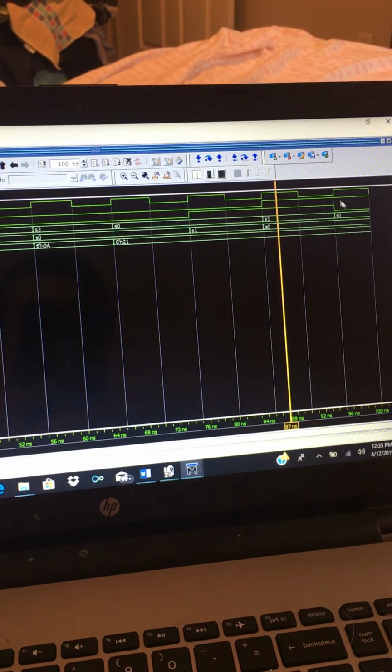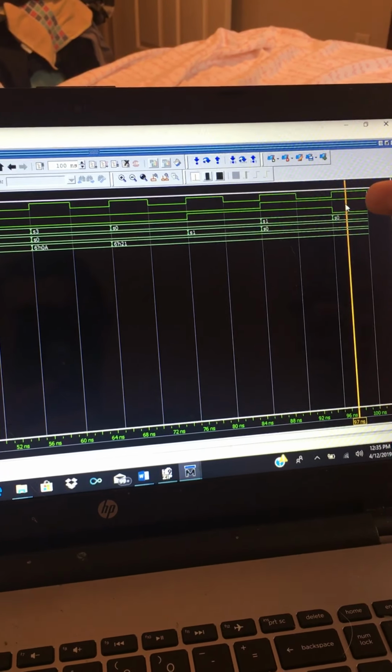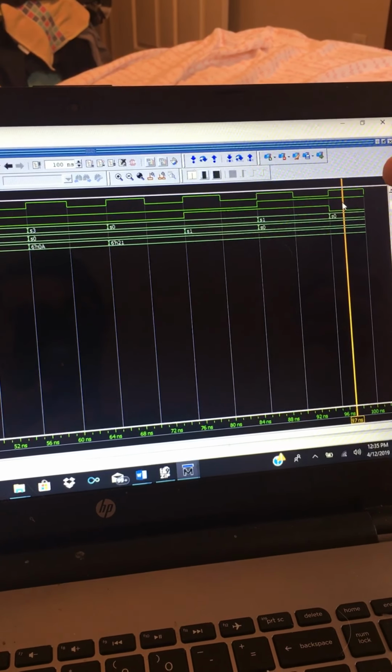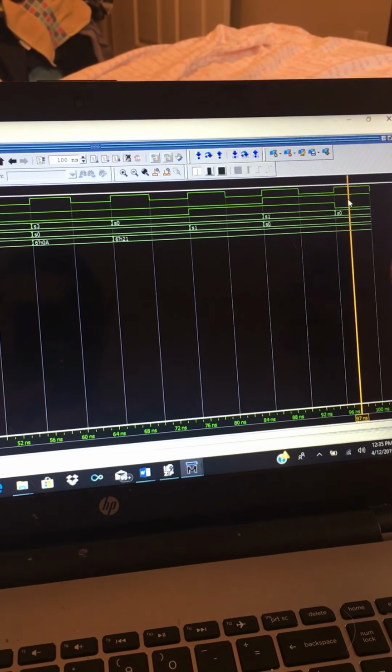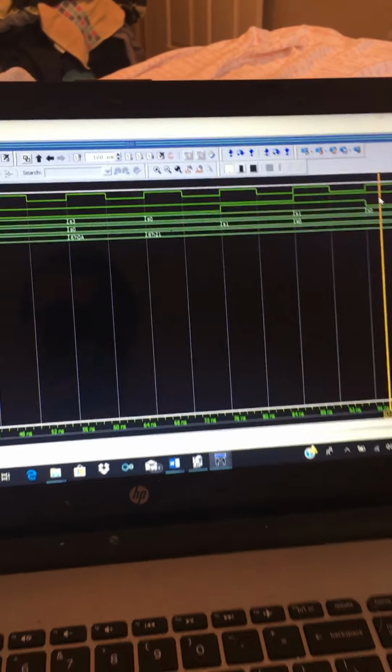And at the next state, no car is detected in east and west, and reset is still enabled, and it is staying in state 0. And that is all for the waveform.